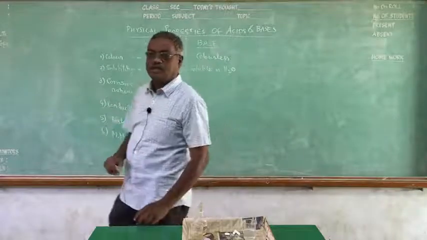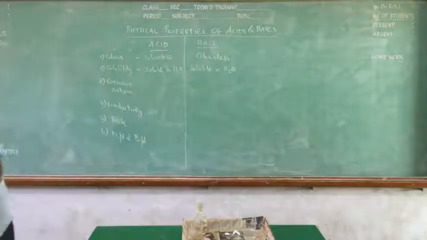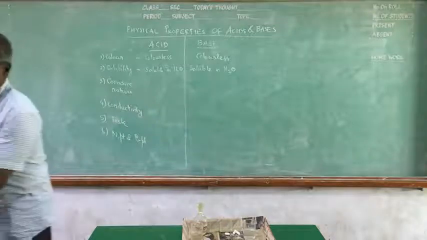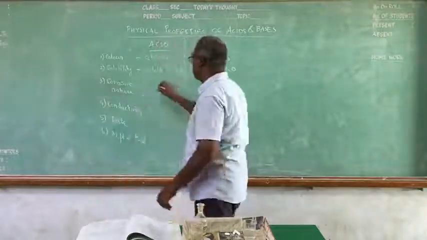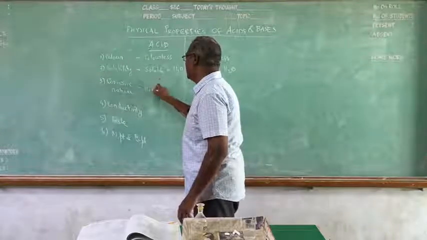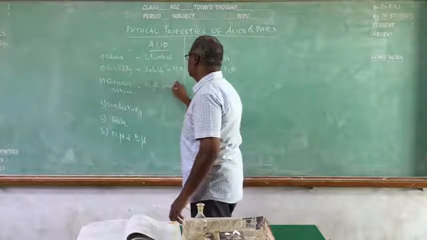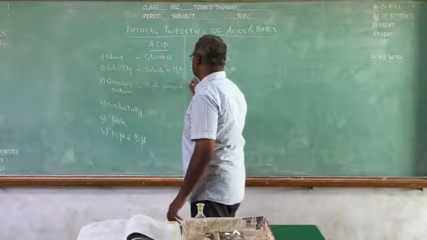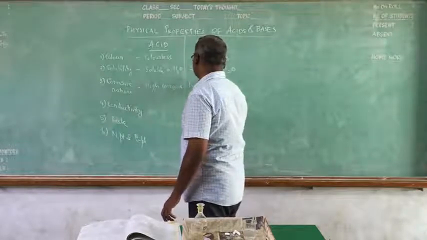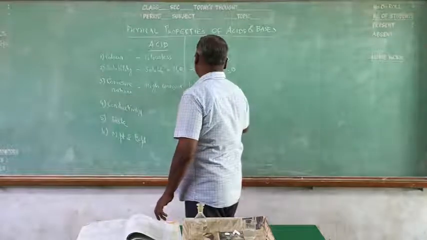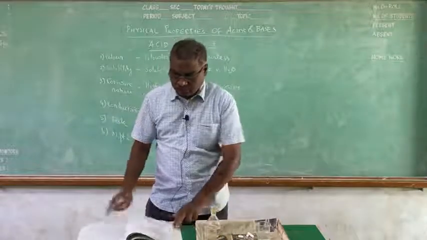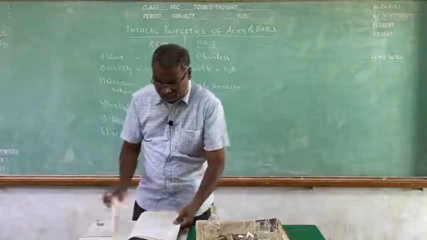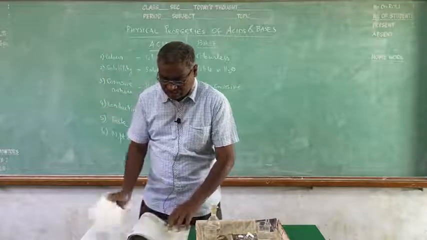And the corrosive nature. Both acids and bases are highly corrosive. So, what is meant by corrosive nature? I will show you a picture.